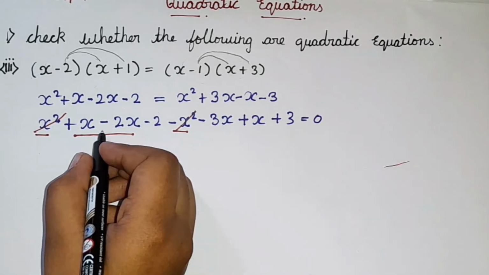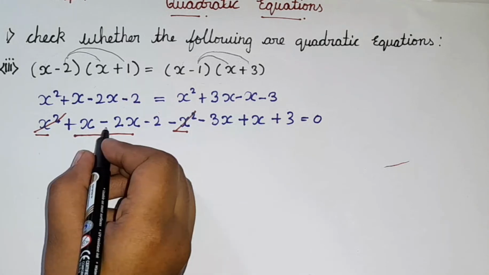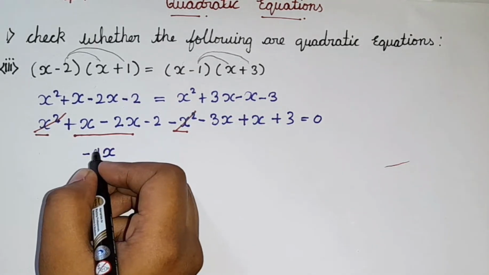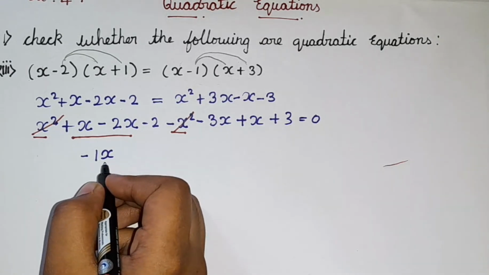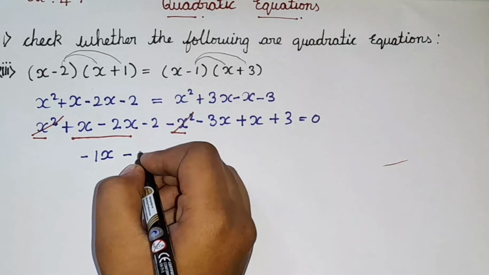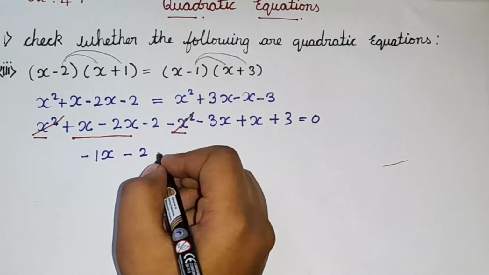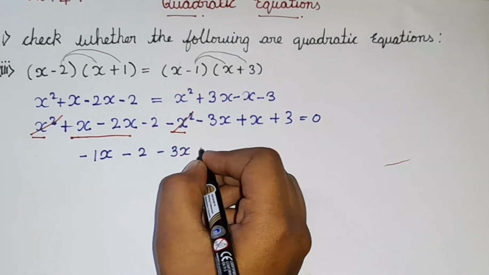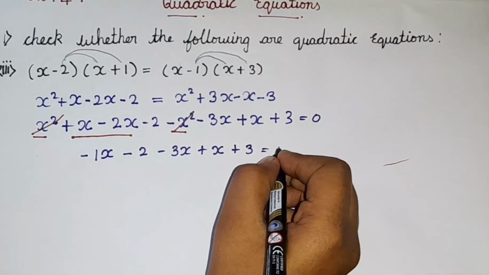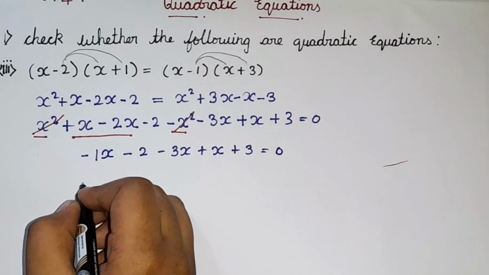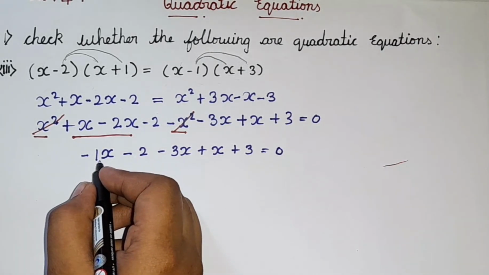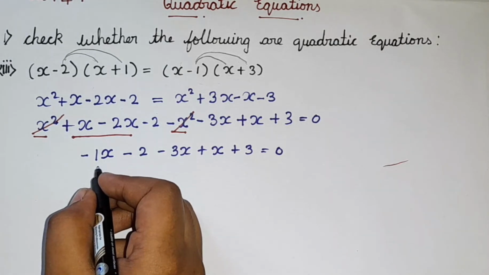And which is the greatest number? 1 is the greatest number or 2 is the greatest number? So, 2 is the greatest number. So, it is minus 2. Sorry, it is minus 1x. Okay. So, now what we are going to do is I am going to be writing the rest of the terms as it is, that is minus 2 minus 3x plus x and plus 3 is equal to 0. Okay. So, here if you guys want to write 1, you can just write it. Why? Because simply if you write x, it has a coefficient that is 1.